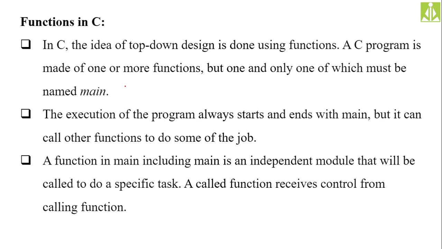At least one, and only one function must be the main function. We cannot use more than one function named main. It should be exactly one. Nothing less, nothing more. There should be exactly one main function in your C program. And if you are using only one function in your program, that one function should be the main function.